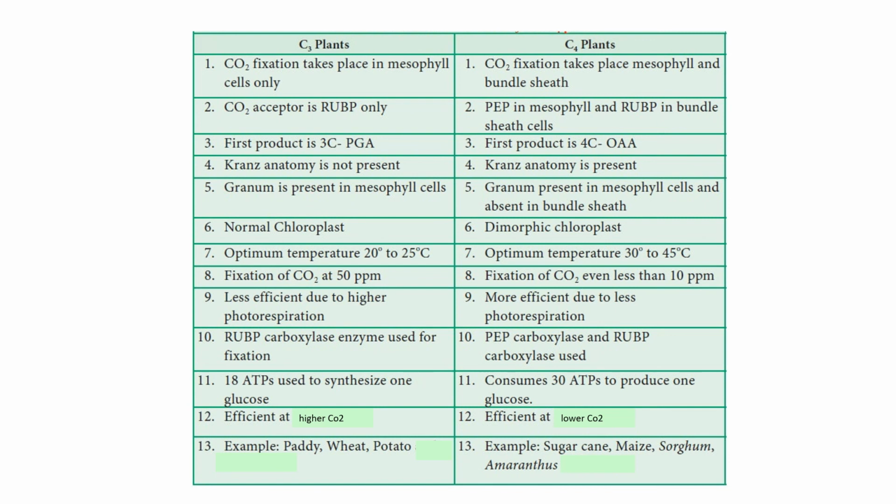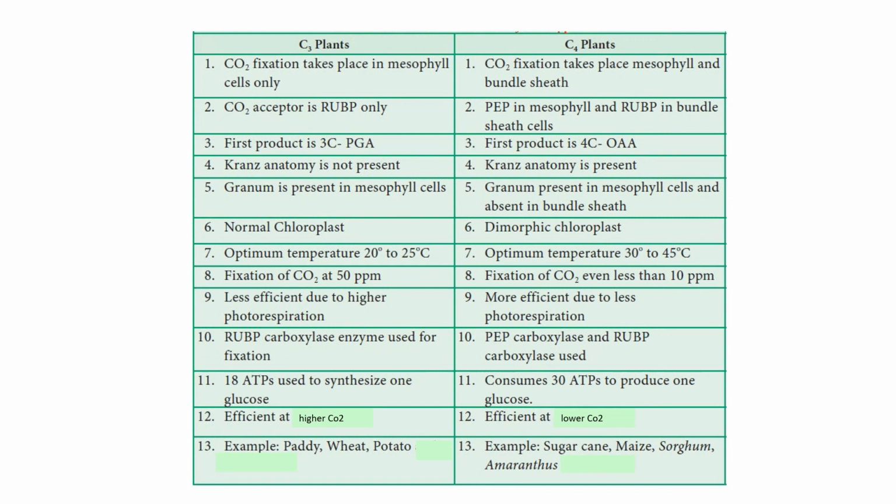In C3 plants, fixation of carbon dioxide at 50 ppm, and in C4 plants, fixation of carbon dioxide even at less than 10 ppm. In C3 plants, less efficient due to higher photorespiration. In C4 plants, more efficient due to less photorespiration.